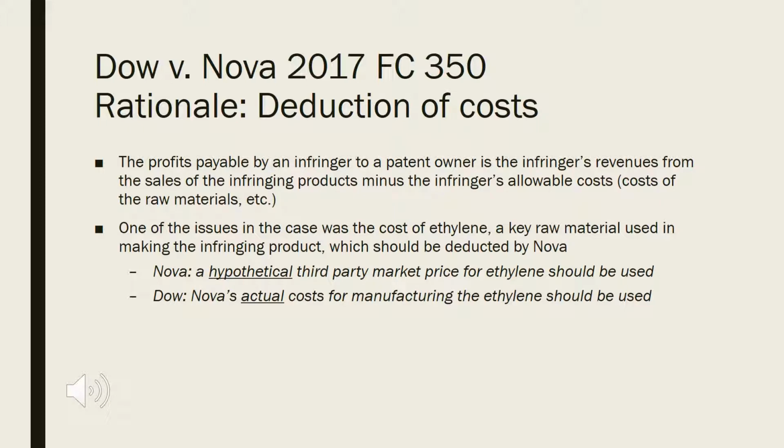The second accounting of profits issue is the deduction of costs. The profits payable by an infringer to a patent owner is the infringer's revenues from the sales of the infringing products minus the infringer's allowable costs of the raw materials. One of the issues in the case was the cost of ethylene, a key raw material used in making the infringing product, which should be deducted. Nova argued that a hypothetical third-party market price for ethylene should be used. Dow argued that Nova's actual cost for manufacturing the ethylene should be used.